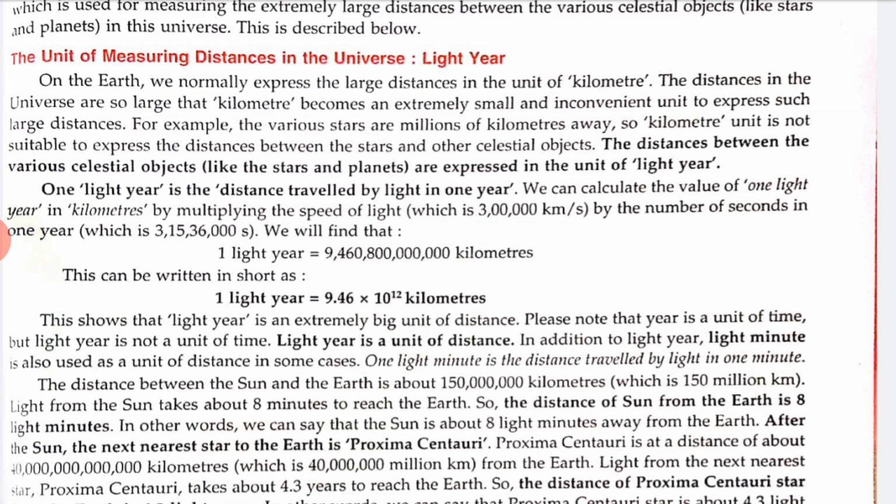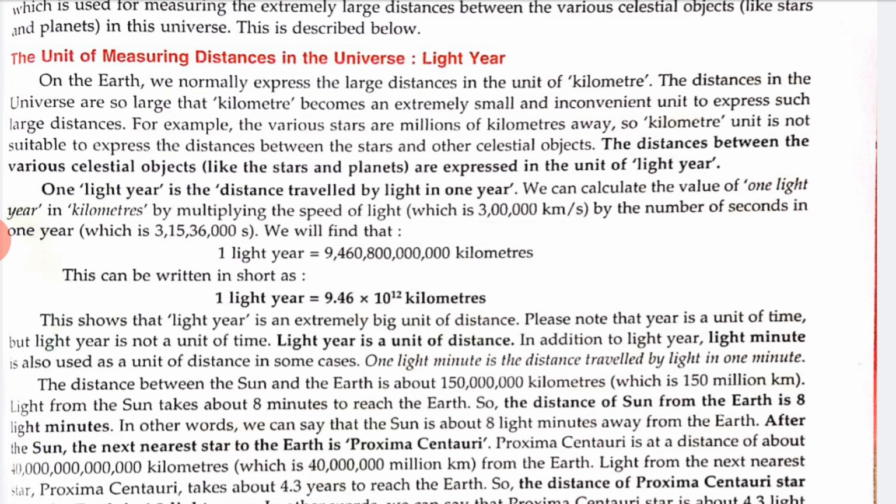After the sun, the next nearest star to the earth is Proxima Centauri. Light from Proxima Centauri takes about 4.3 years to reach the earth.